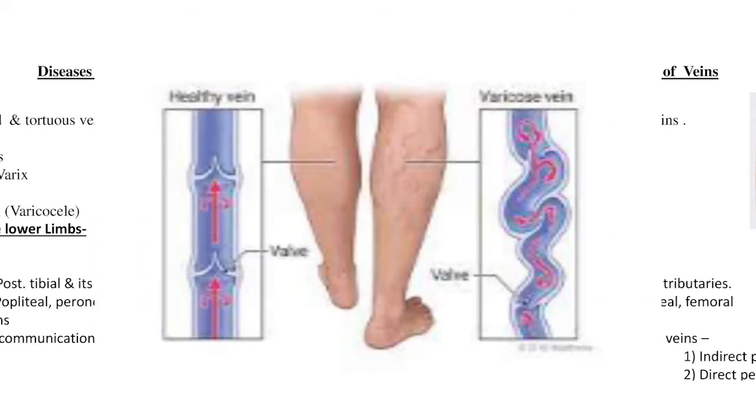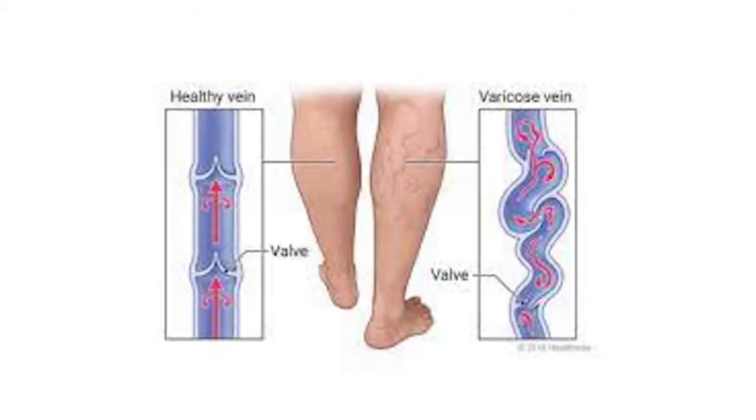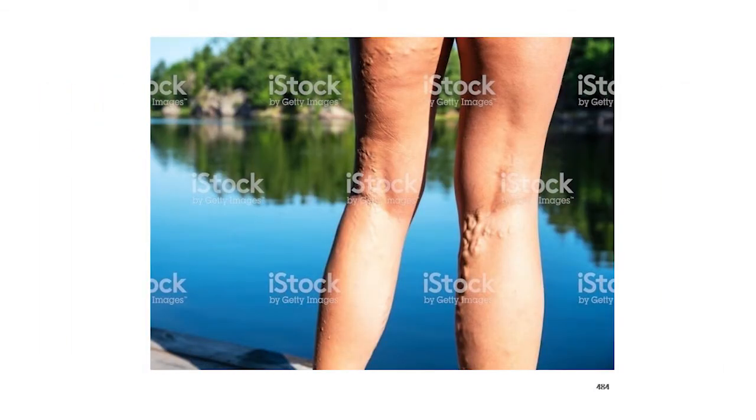Dear students, here is the image showing the healthy vein, and second is the varicose vein, where elongation, dilatation and tortuosity of the vein is clearly seen. There is incompetence of the wall, so there is stagnation of the blood in the vein. Now this is the image clearly showing the superficial varicosity of the veins.